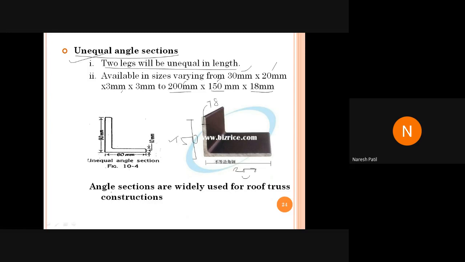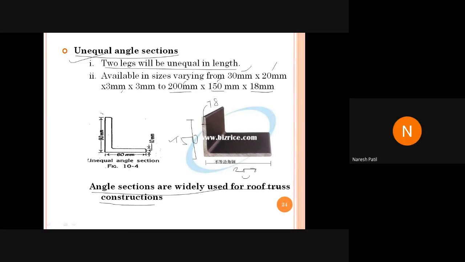Understood? And the angle sections are widely used for roof truss. Okay, so this is very important. We are going to design the roof truss, and in that we have to use the angle sections. Okay. Understood? What is the difference between equal angle and unequal angle? Anyone having doubt? No sir.